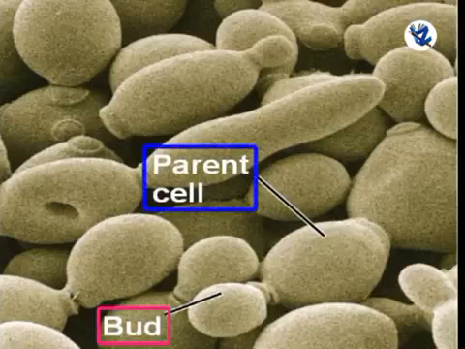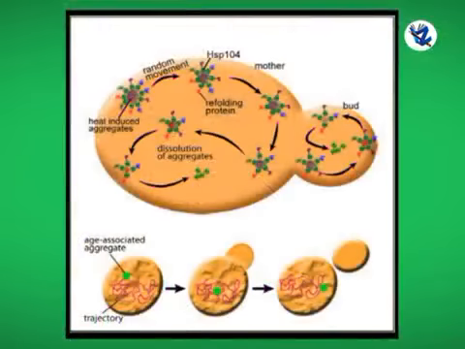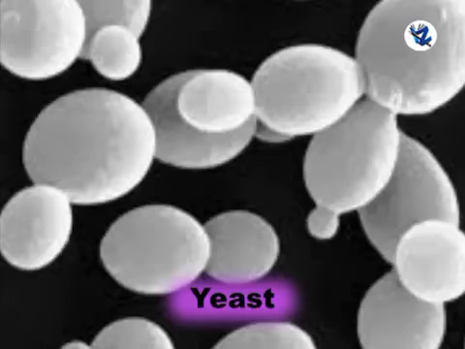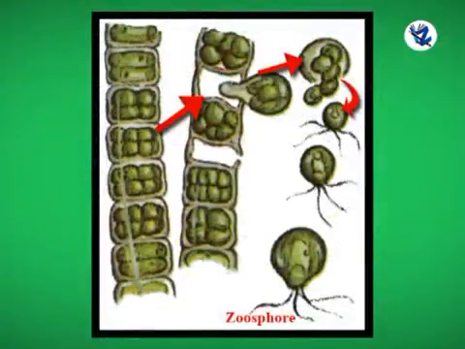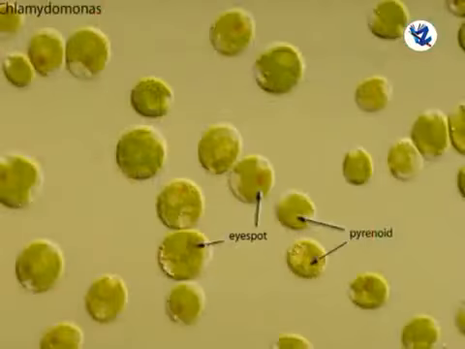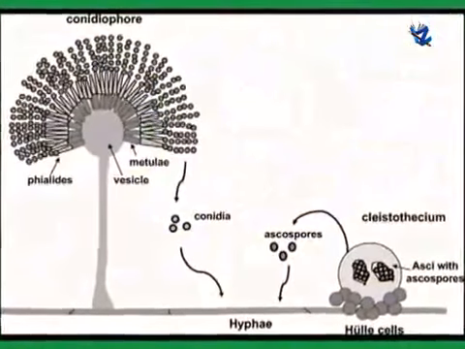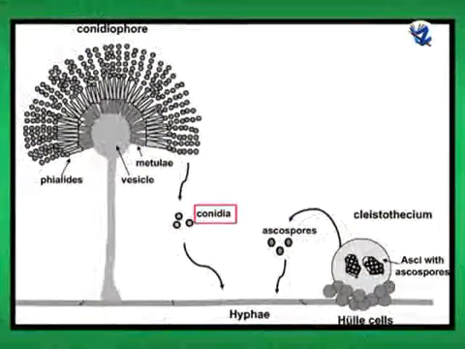to the parent cell. Eventually, the small cells, that means the buds, get separated and mature into new individuals. Example, yeast. Then spore formation. Different types of motile and non-motile spores are produced by algae and fungi. Mostly, algae produce motile spores called zoospores. Example, Chlamydomonas, while fungi produce non-motile spores called conidia.